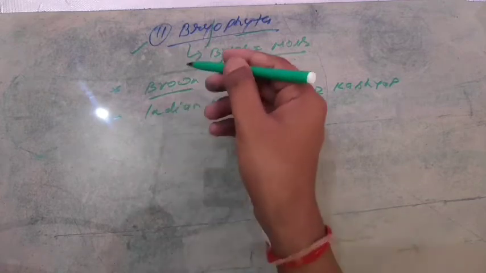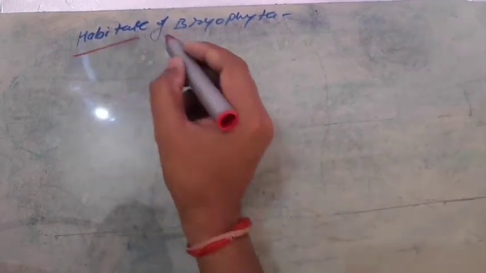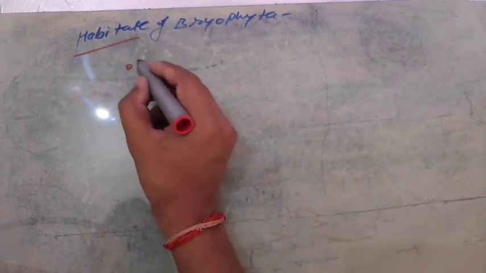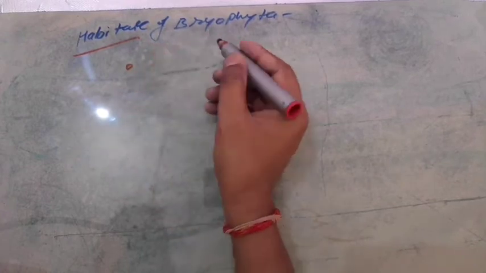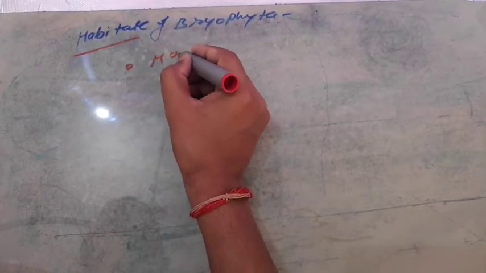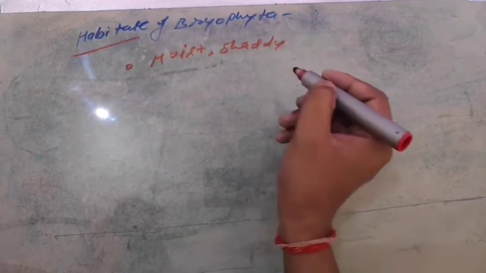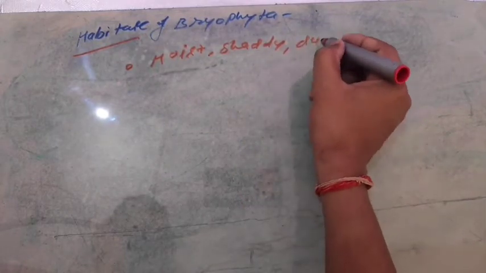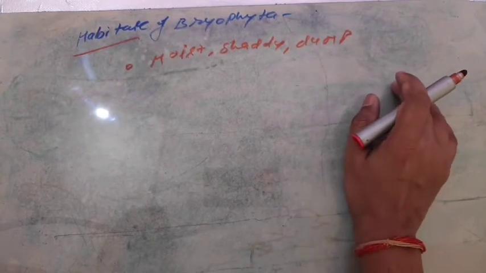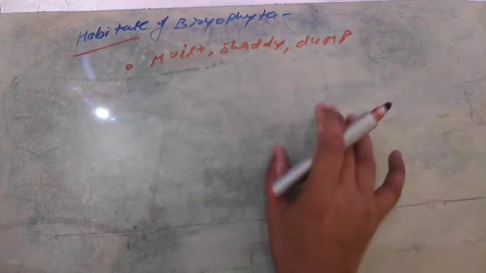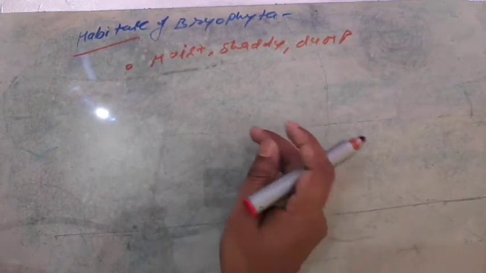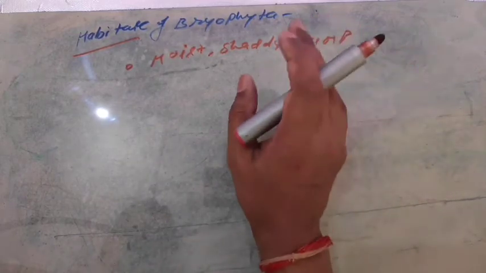Now back to the next important topic of Bryophyta, the habitat of Bryophyta. Habitat means the living place of organisms. Bryophyta mostly grow in moist, shady and damp areas. Damp means those areas near water resources like waterfalls and rivers, but the condition should be moist. Dry conditions are not suitable for Bryophyta.